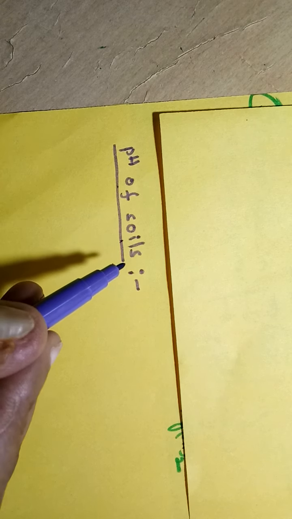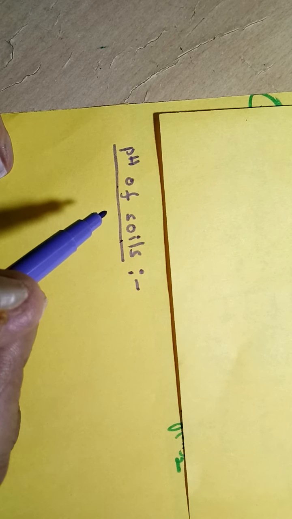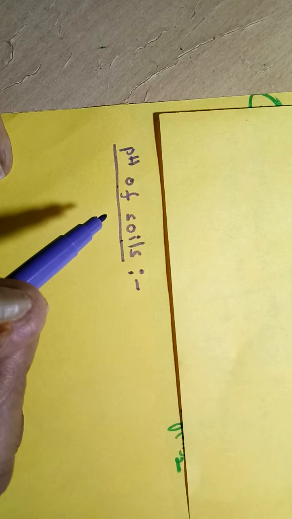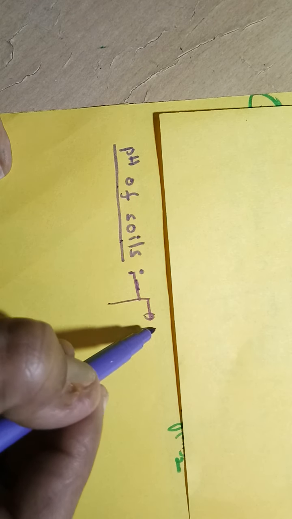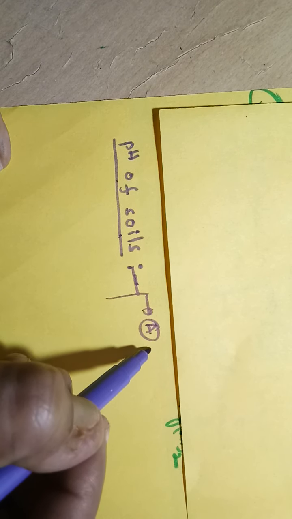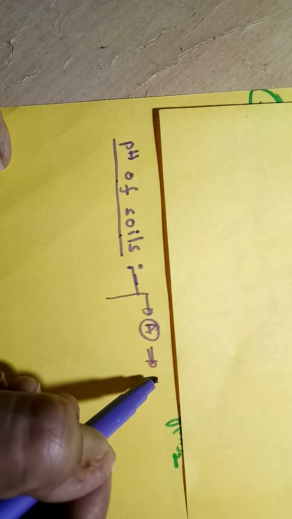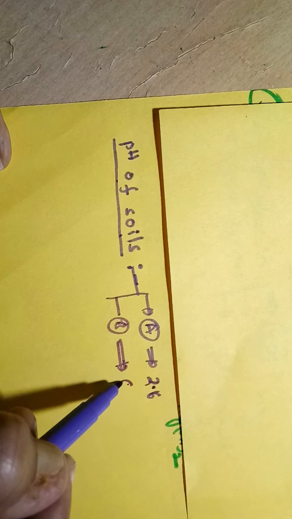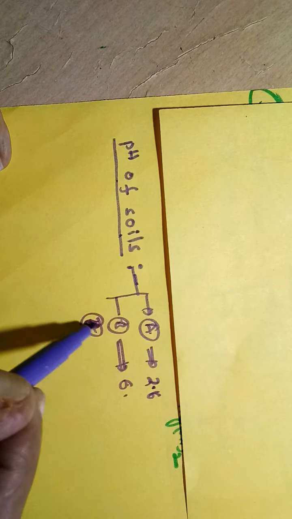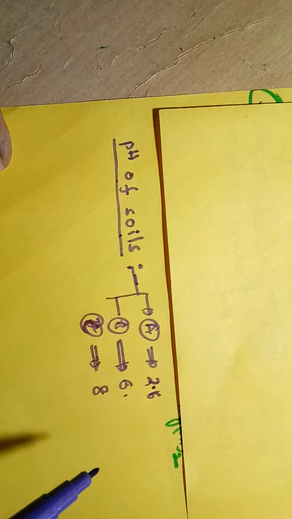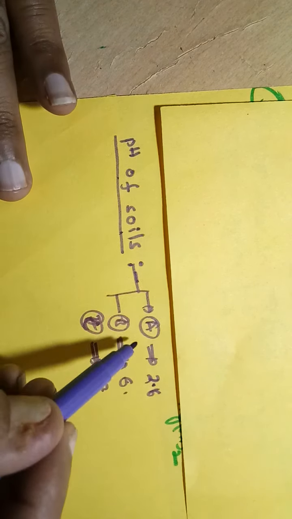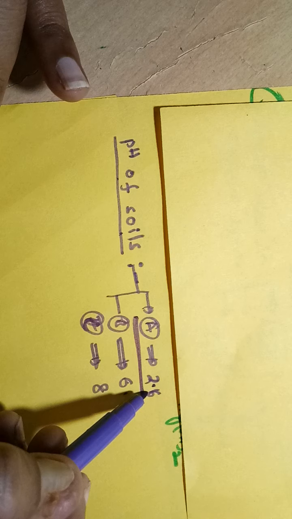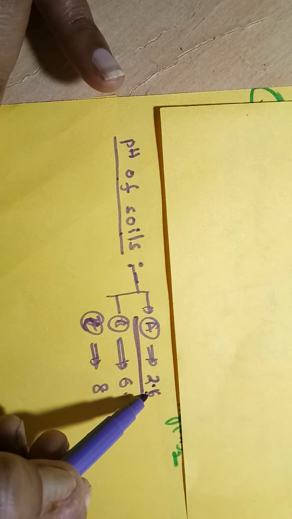pH of soils. Healthy growing of plants takes place at a particular pH range of soil only. For example, consider one type of plant, A, which grows at 2.6 pH value. Next, B type of plant, let me take, grows at 6.7 pH value. Then the C type of plant, whose healthy growing takes place at 8 pH value, let me consider. So A kind of plants will grow at the 2.6 pH value range only.